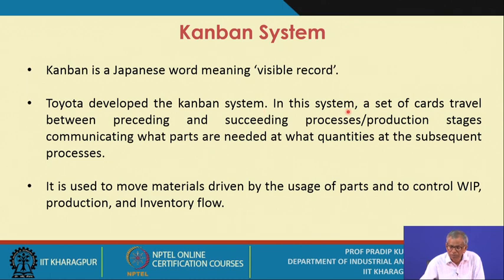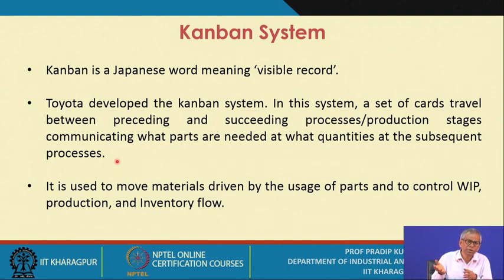In this system, a set of cards travel between preceding and succeeding processes or production stages, communicating what parts are needed at what quantities at the subsequent processes. That means there is a concept of internal supplier and internal customer. At a particular stage you are producing something for the next stage.